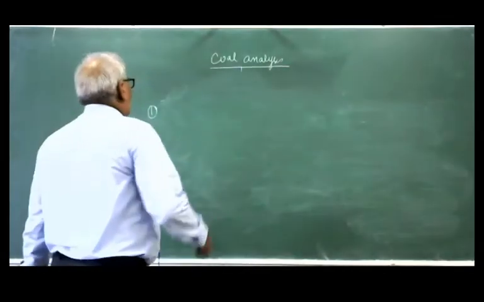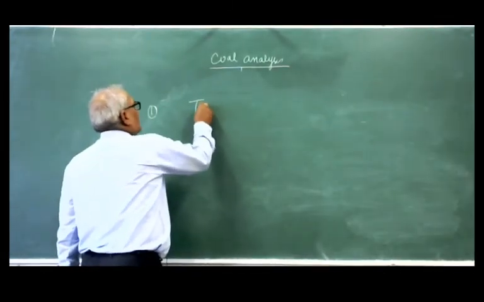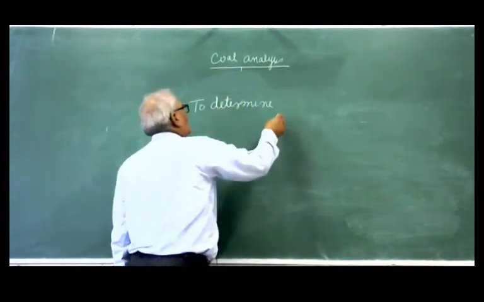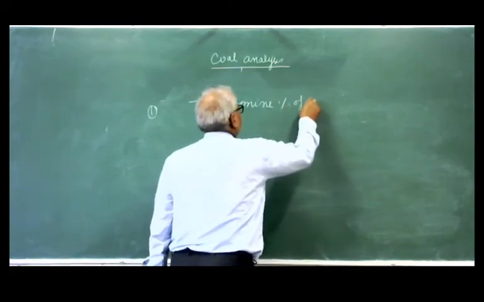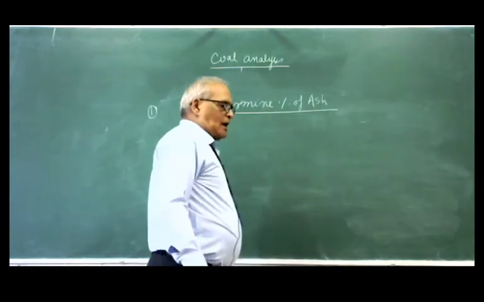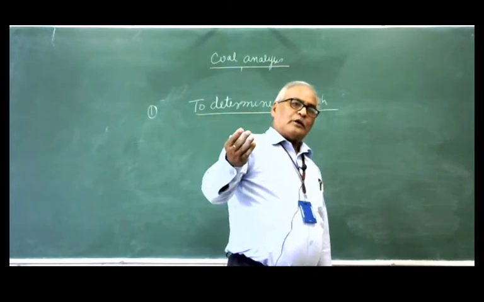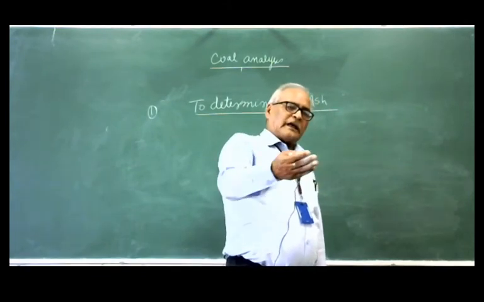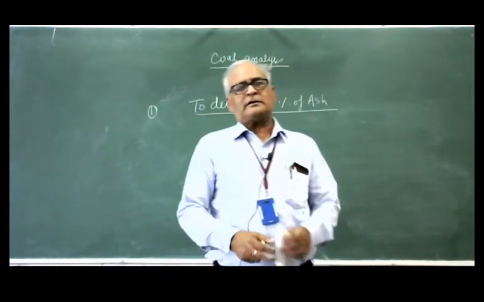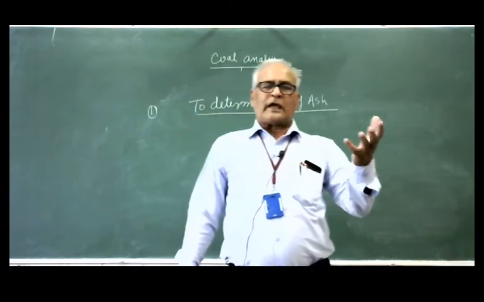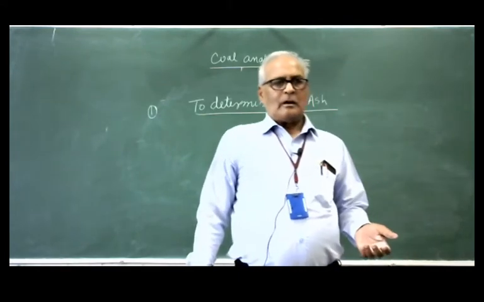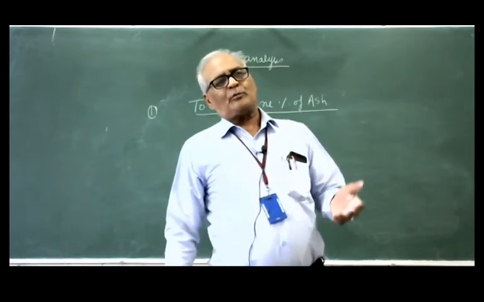So third is to determine the percentage of ash. Just see, you initiated by taking a mass of the coal, heated at 110 degrees centigrade, then you got dry coal because of some loss of moisture, and you determined the percentage of moisture present in the coal.